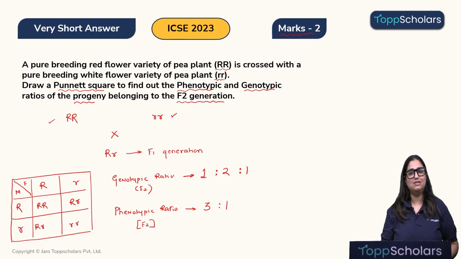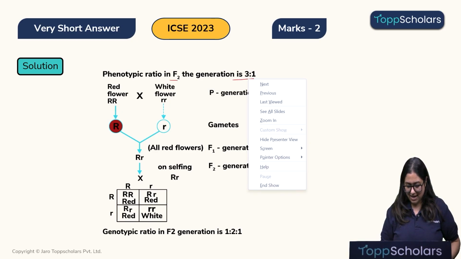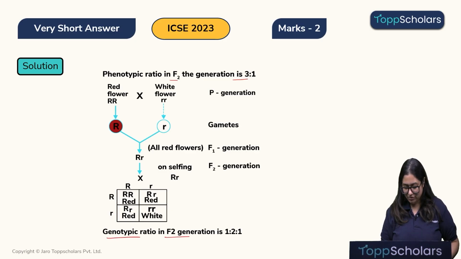I hope this was clear. So, let's again look at this solution. We will get the same answer. So, the phenotypic ratio in the F2 children is 3:1 and the genotypic ratio in the F2 generation will be 1:2:1.